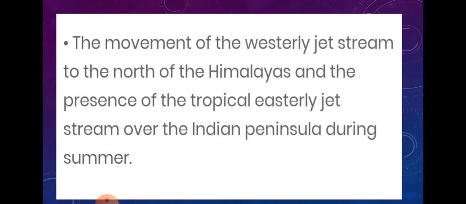And the last point is the movement of the westerly jet stream. Last day we discussed the jet stream. The movement of the westerly jet stream to the north of the Himalaya and the presence of the tropical easterly jet stream over the Indian peninsula during the summer are also mechanisms of the Indian monsoon.